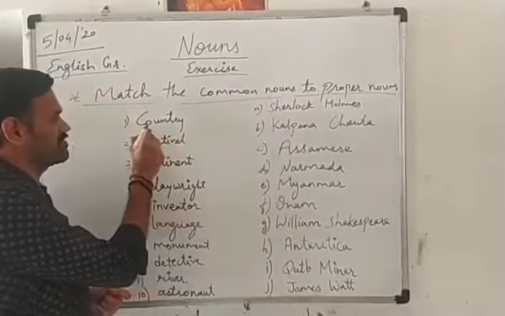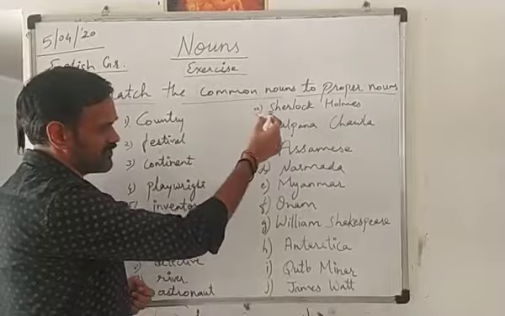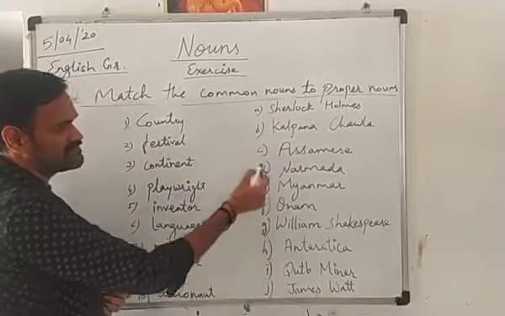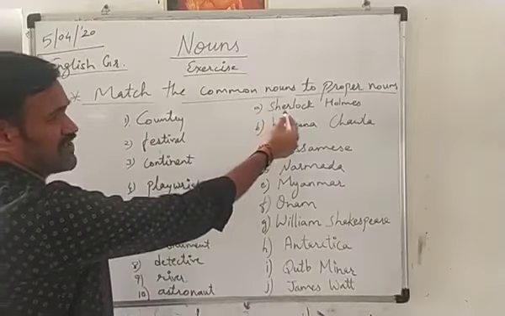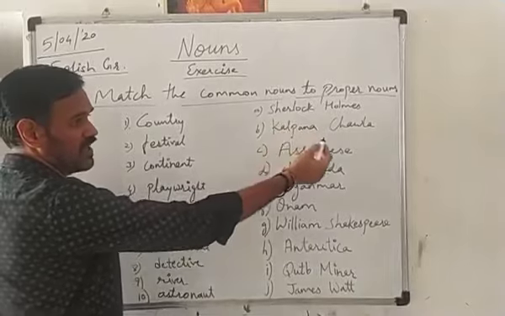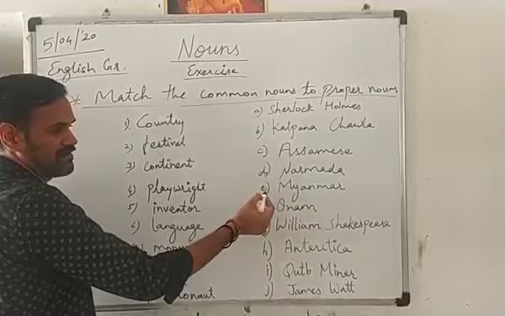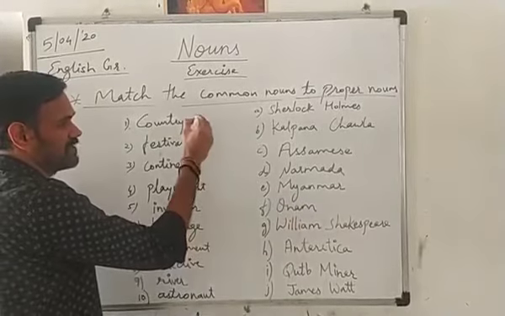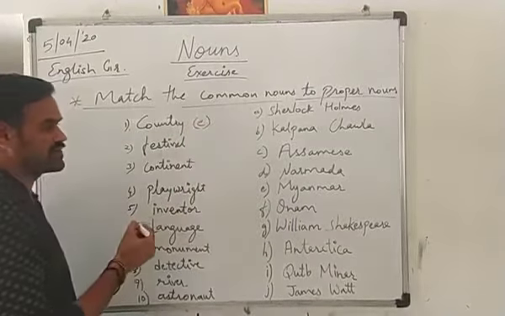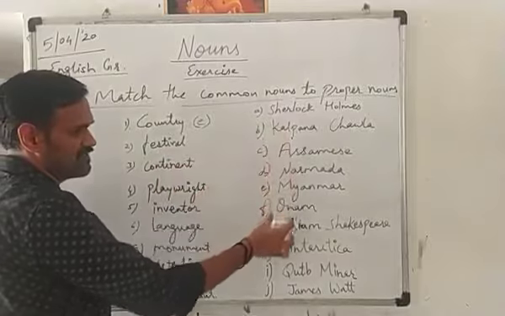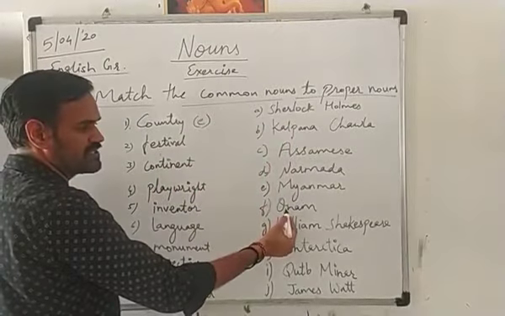If we are taking the first one, country, let us find the answer. First one is given Sherlock Holmes, second Kalpana Chawla, Assamese, Narmada, Myanmar. Myanmar is the name of the country. So first answer. Second, festival. Here F, that is given Onam.